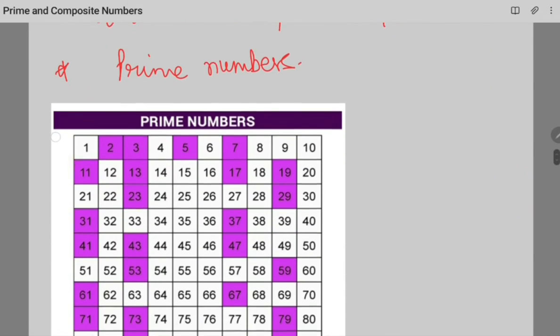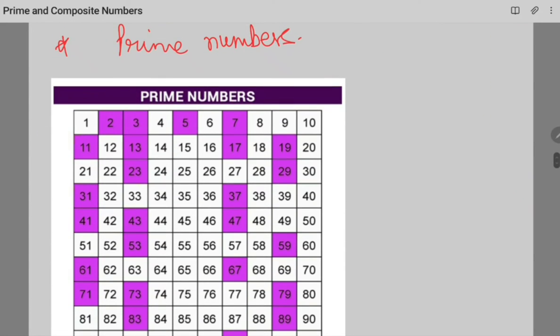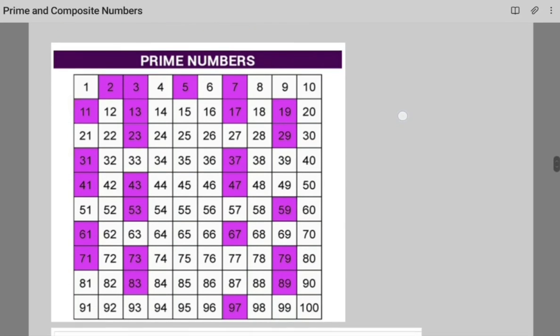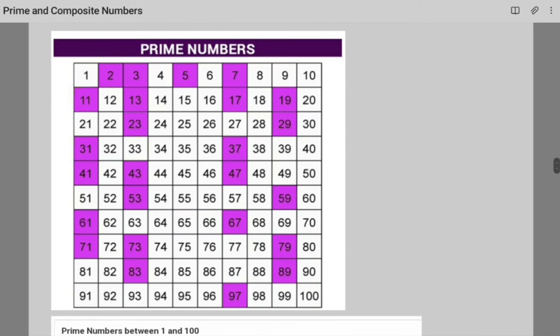So here I have provided a table for you to know the prime numbers from 1 to 100. These numbers which are filled with pink color are prime numbers: 2, 3, 5, 7, 11, 13, 17, 19. You can clearly see 19 has only two factors, 1 and 19. No other number divides 19 completely. 17 also has only two factors, 1 and 17 itself. Similarly these numbers are prime numbers from 1 to 100.